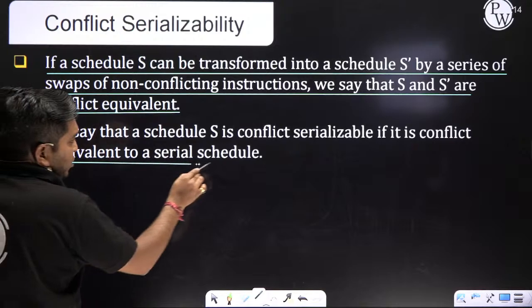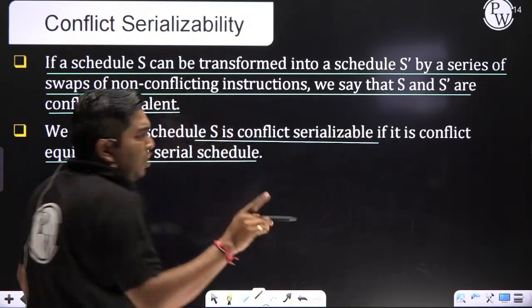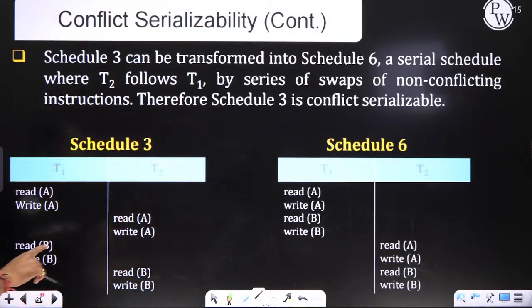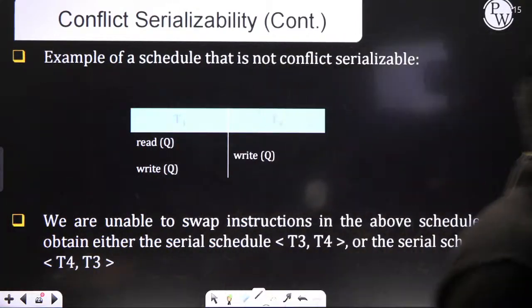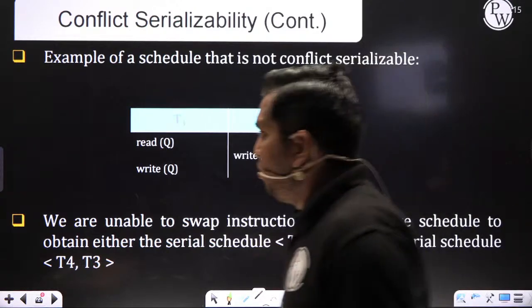If it is equivalent to any serial schedule, then it is called conflict serializable. Don't worry, I will take this method tomorrow also. Here you can try to read. Today I am telling the precedence graph method, so you will solve some questions.